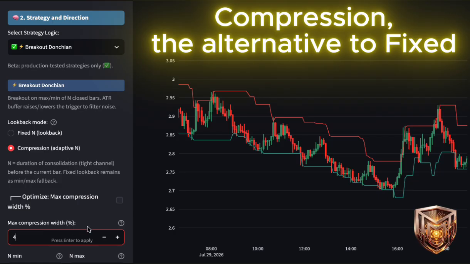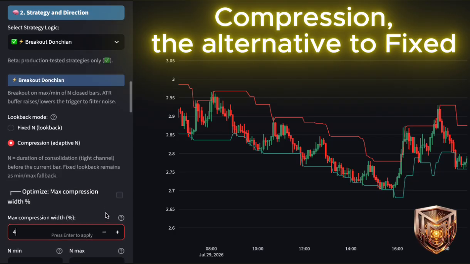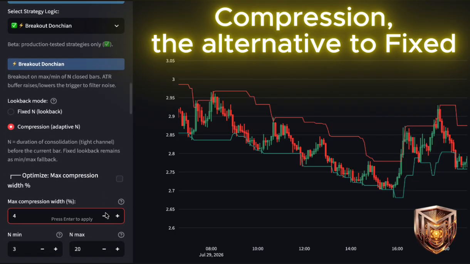The channel works exactly like fixed, just with N no longer fixed. The longer price stays compressed, the more N grows. As soon as it breaks out, N snaps back short.